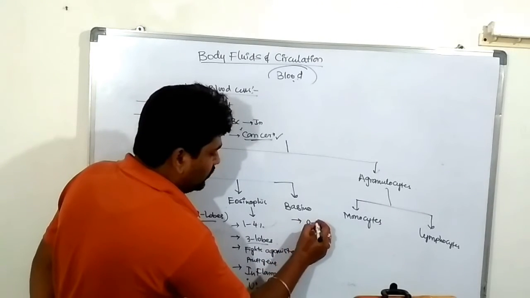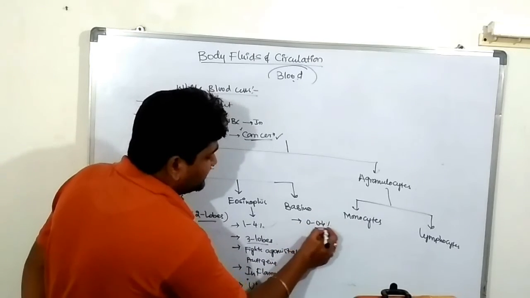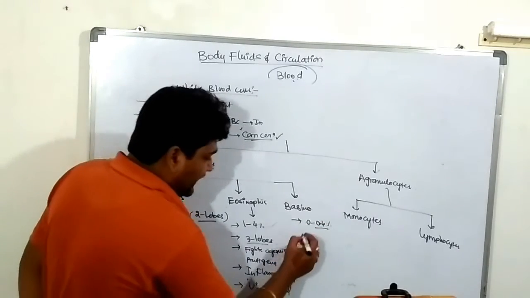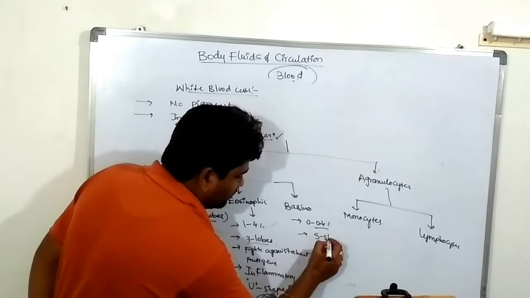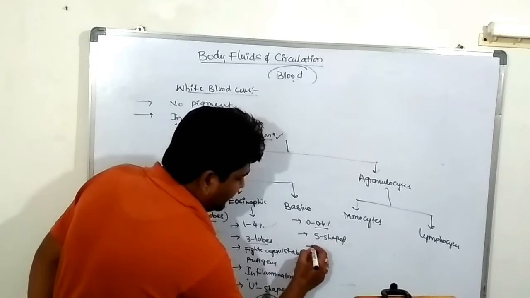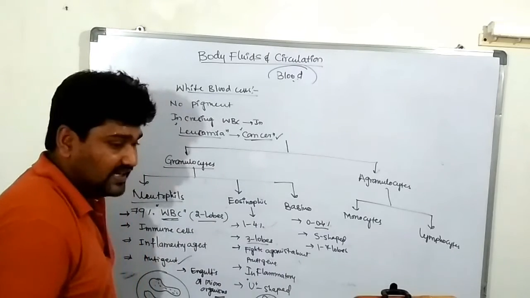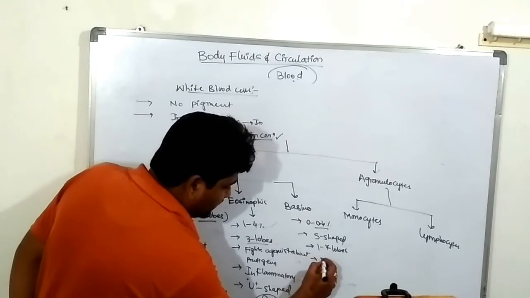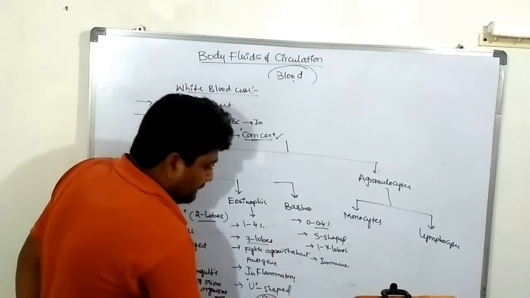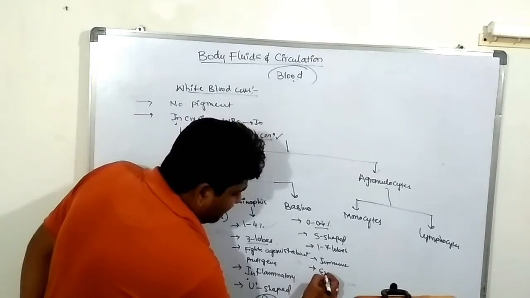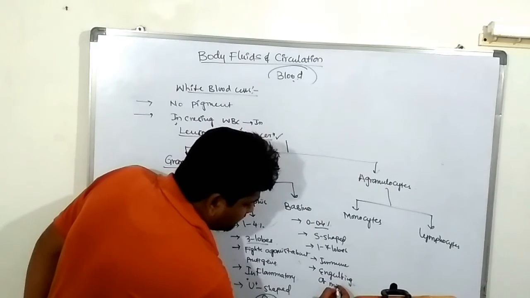Basophils are 0 to 0.4%, majorly 0 or 0.4% in our bloodstream. It looks like an S-shaped structure. It contains 1 to 7 lobes. It acts like an immune cell, engulfing microbes.